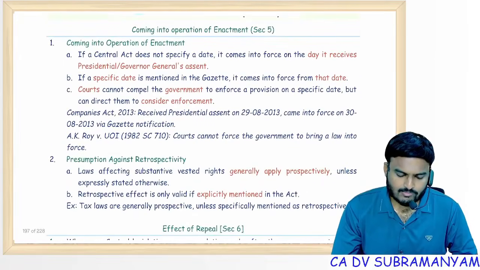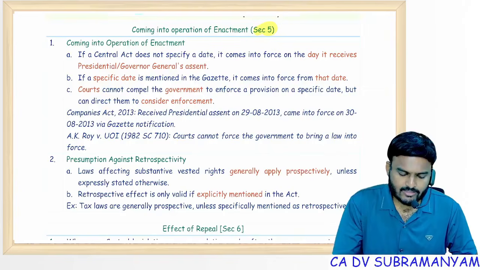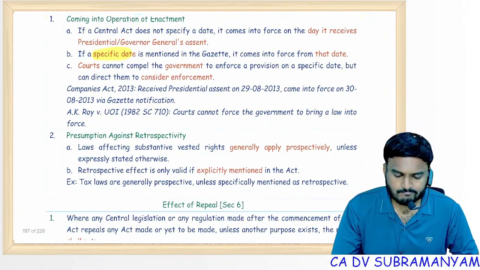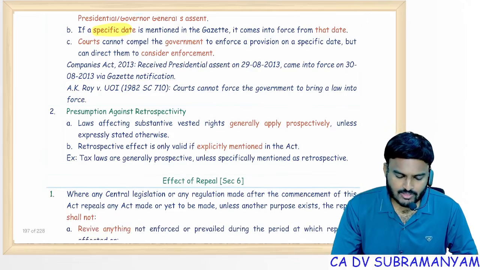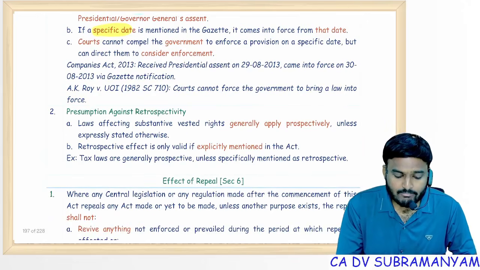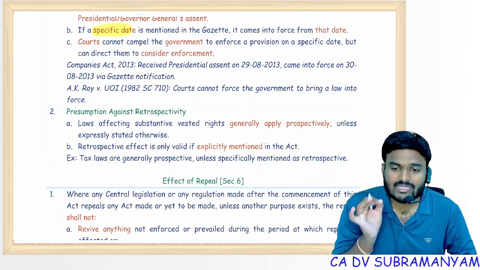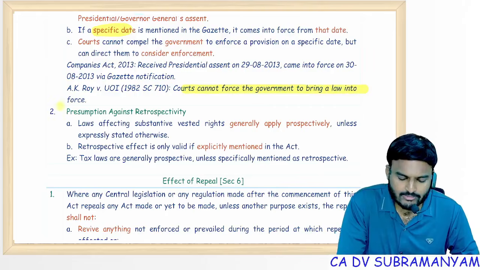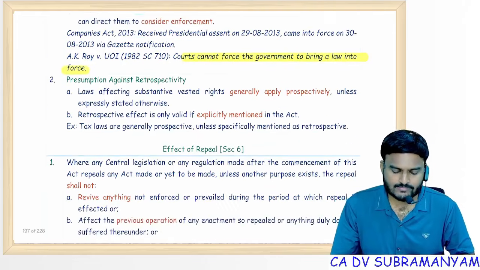So general rules, 5, I told you. Commencement time, commencement date: a specific date, or if there is no specific date, then the President's consent date. Remember, courts have no power to demand that the government bring the laws into force.